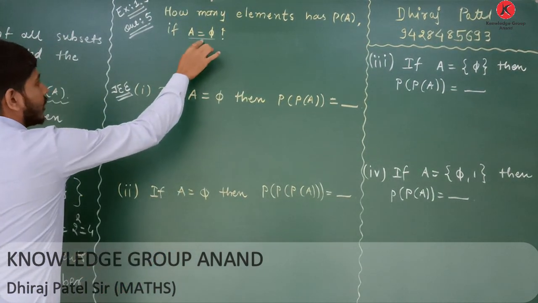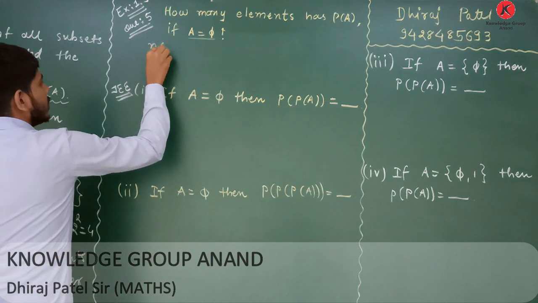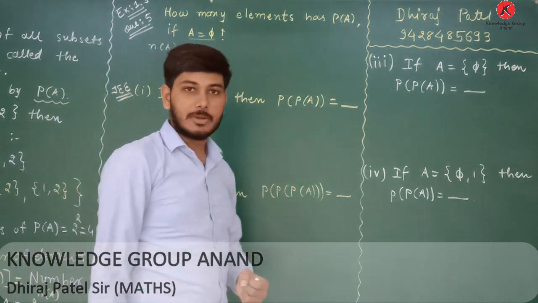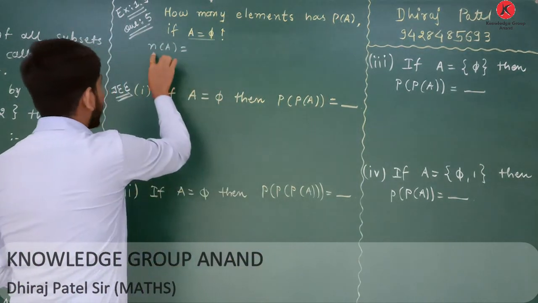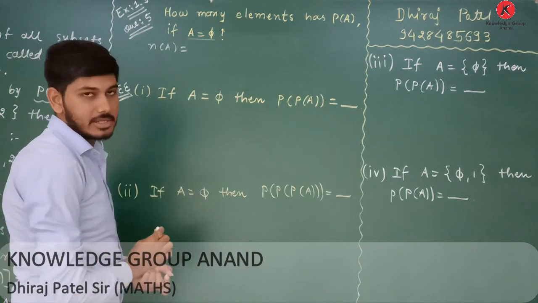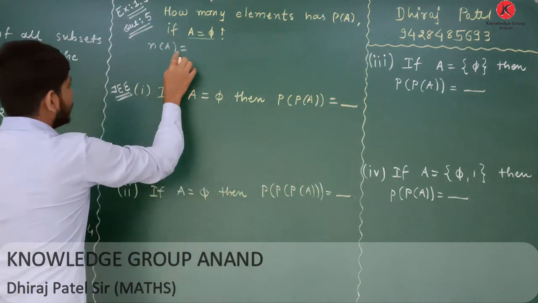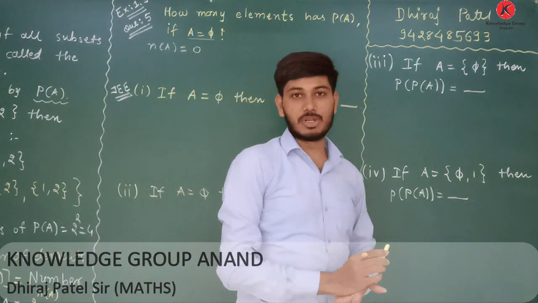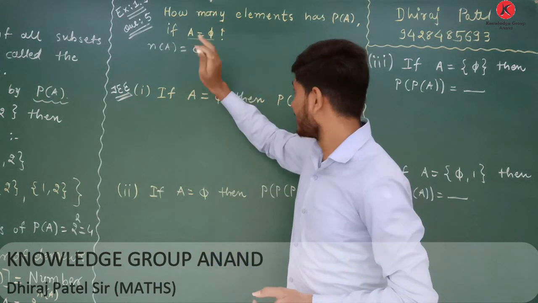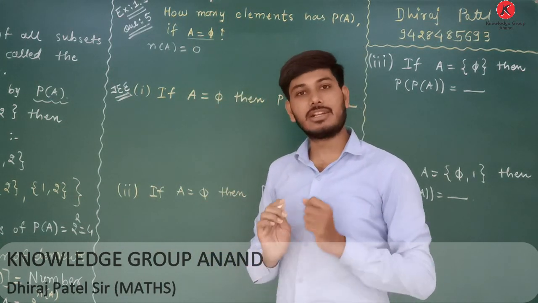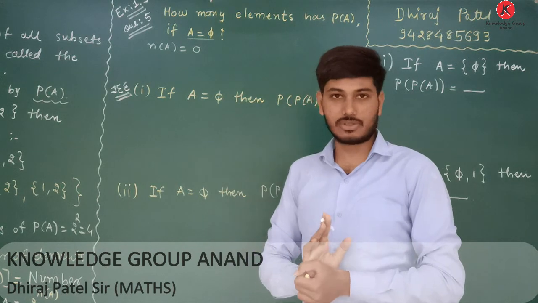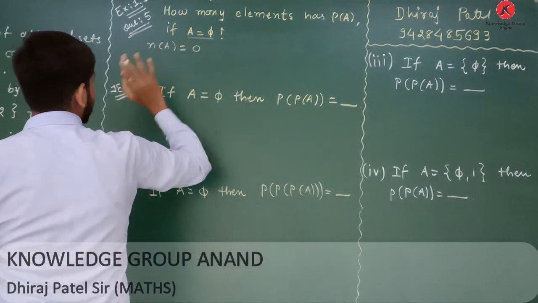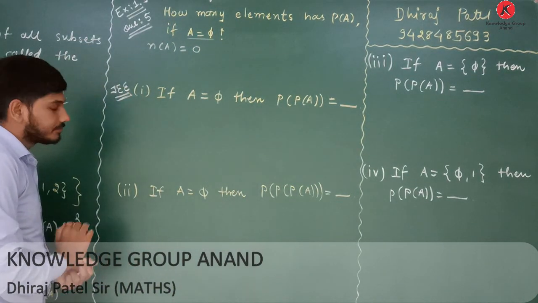Therefore, the number of elements of set A, which is denoted as n of A, equals 0, because set A is the null set. Therefore, it does not contain any element. So the number of elements in set A equals 0.